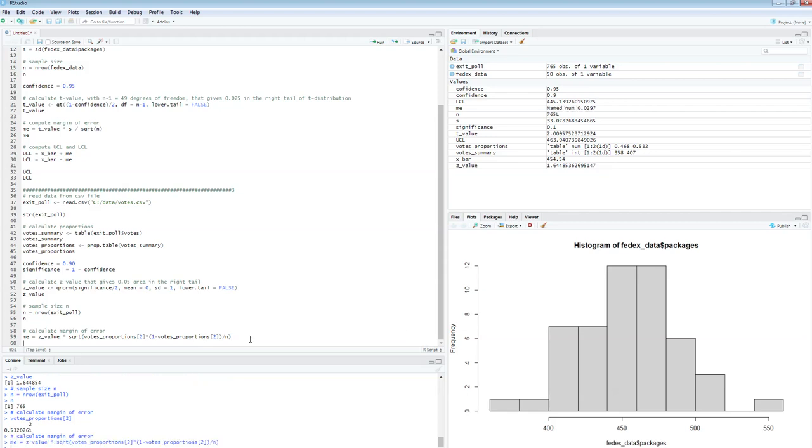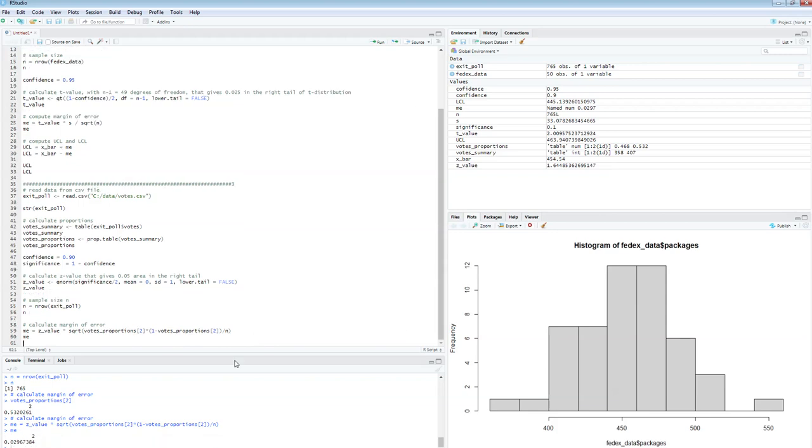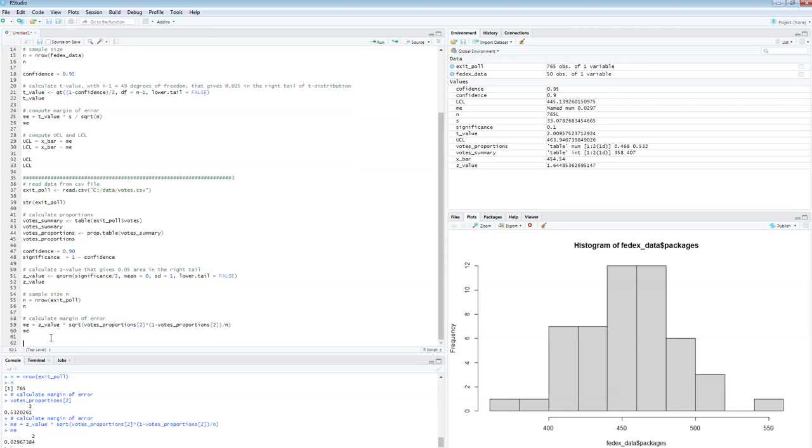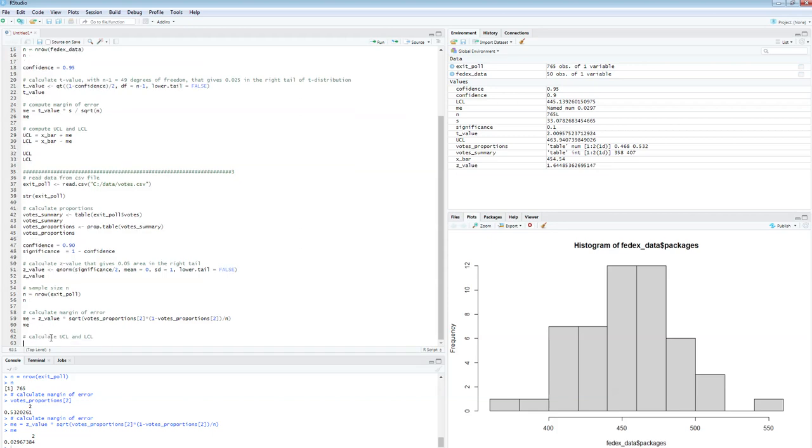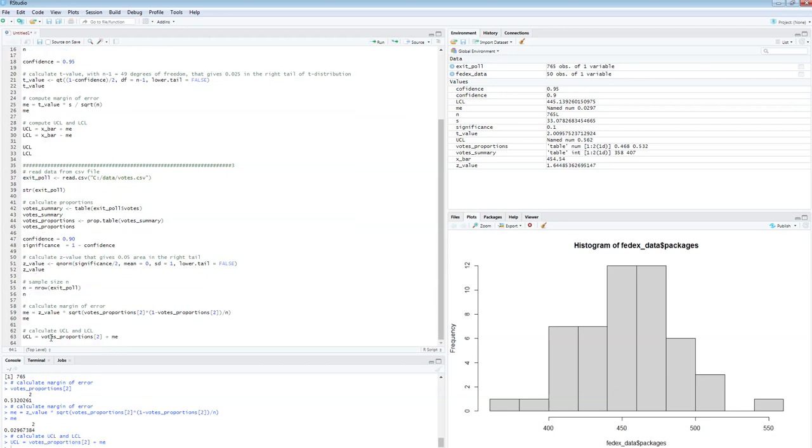Okay, so let's run this line and let's see how much is the margin of error. Margin of error is 0.296, so roughly speaking 3% margin of error. And now I can calculate upper confidence limit and lower confidence limit, right? So for upper confidence limit, I have my p hat, which is this one, right? It's voters proportion second element. It's everybody who voted for Republican candidate plus the margin of error around this line. And the lower confidence limit is same exact thing, p hat.